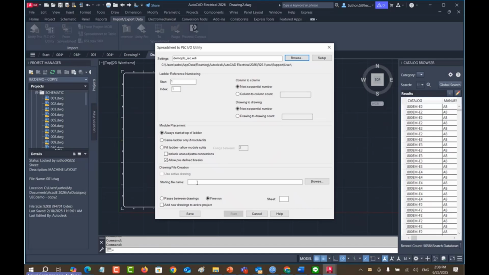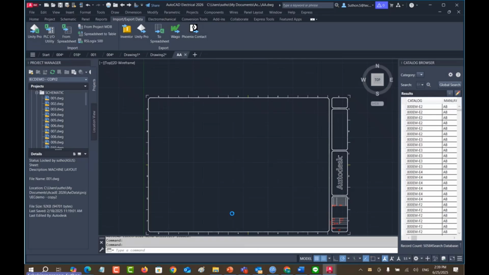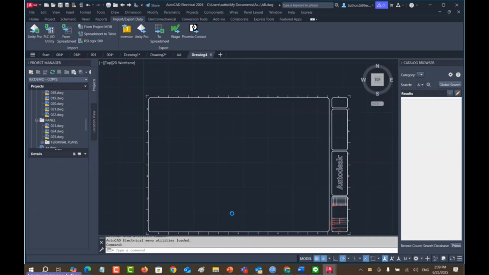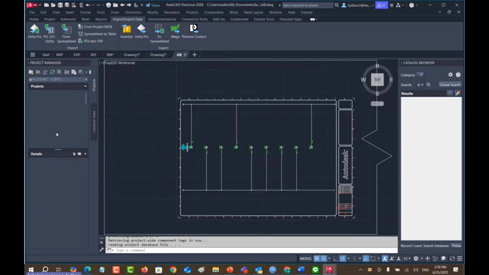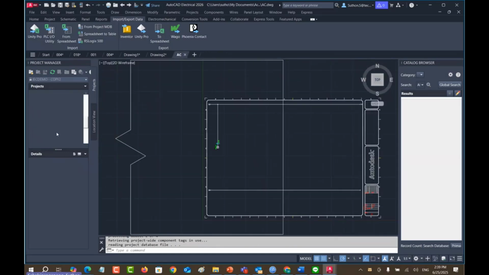Okay. And then the starting name of my drawing will be AA. And then I want it free run and add new drawing to my active project and start. And my hands off. I don't have to do anything. The system will automatically create the diagram for you and add the drawing to your project on the left side. You don't have to do anything. Just wait and see.